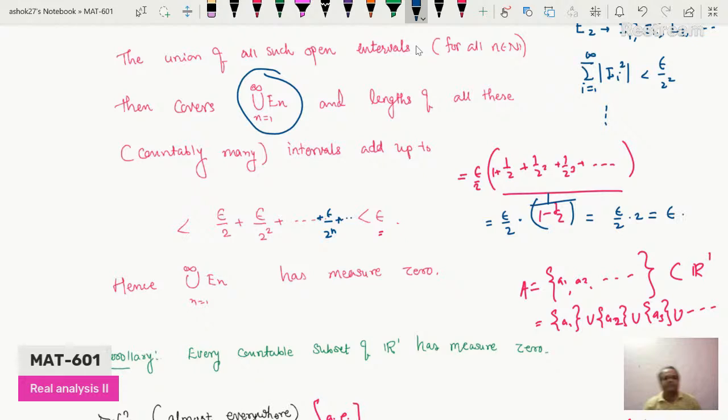the union of En, and therefore this countable union of En, n varies from 1 to infinity, will be of measure 0. So this is a straightforward application of the definition.